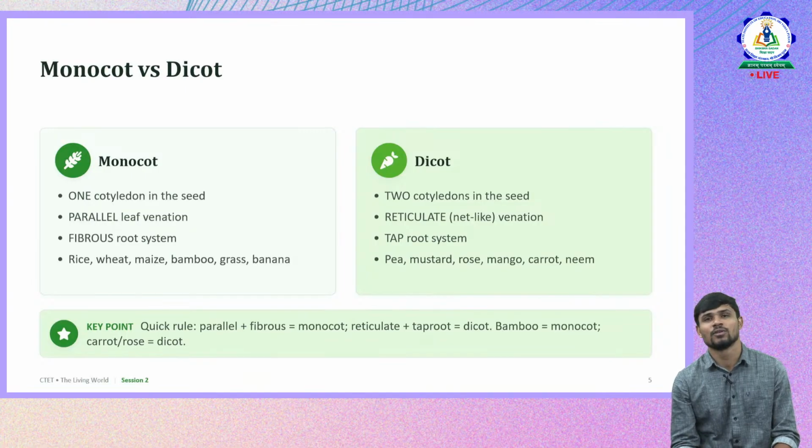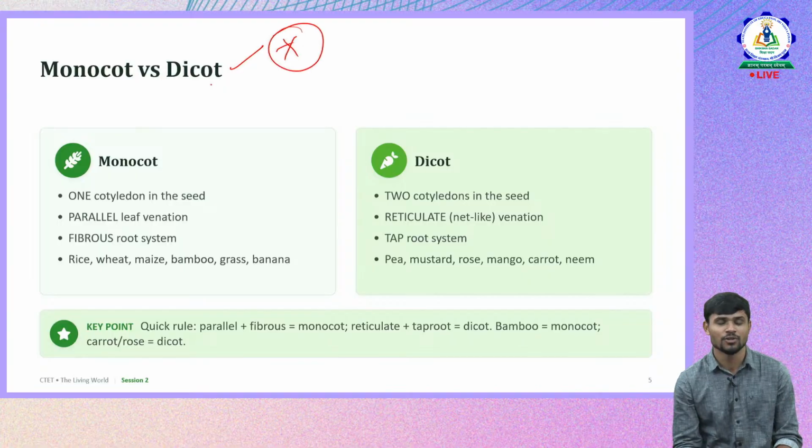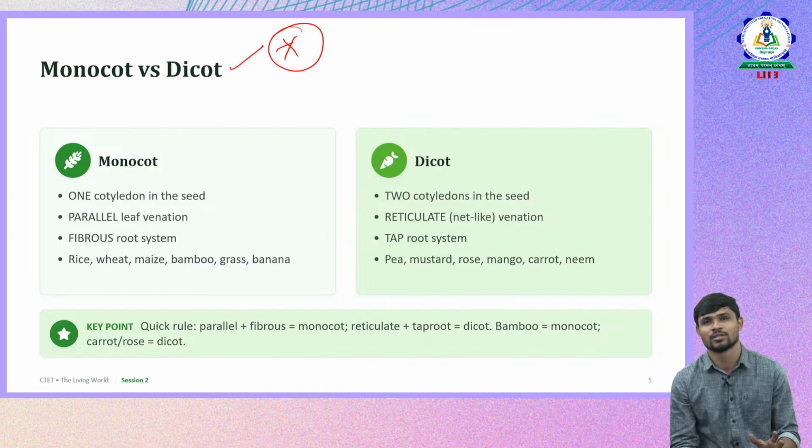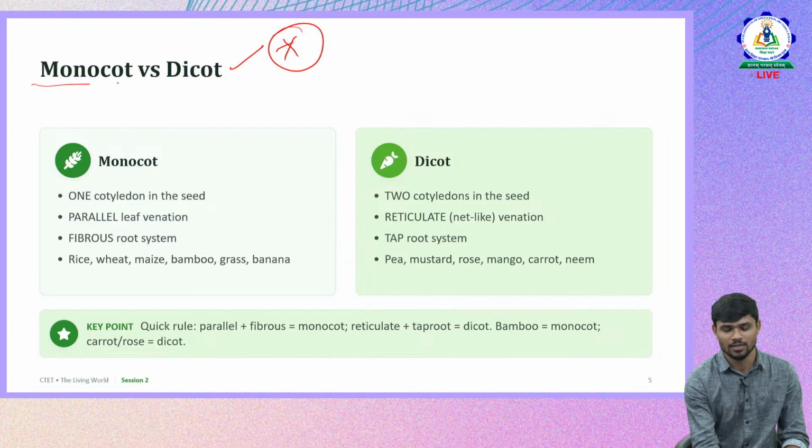Now let us move to another major concept, that is monocot and dicot. So this is very important. I want you to focus more on this even after the session, because definitely there will be a question. The most guaranteed concept to appear in CTET science is monocot and dicot.